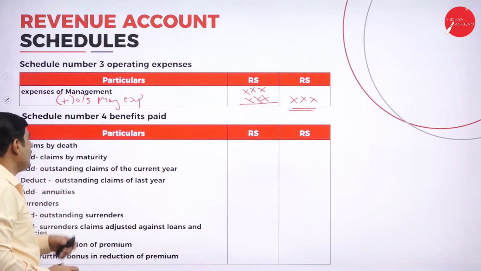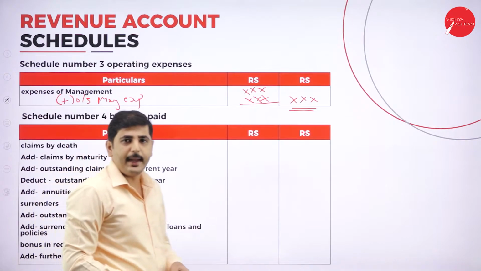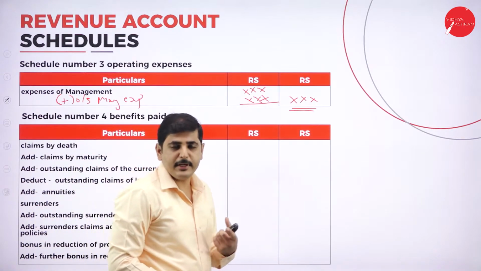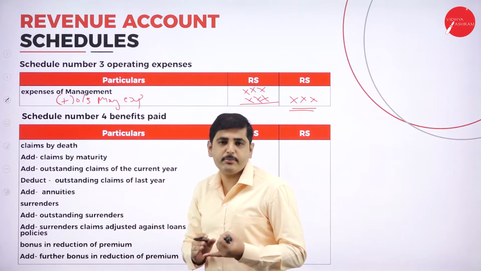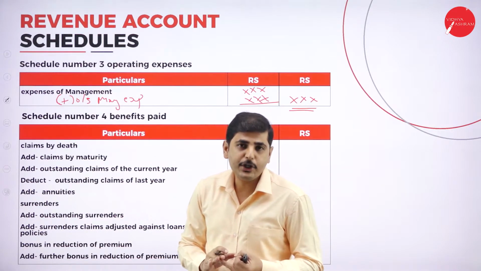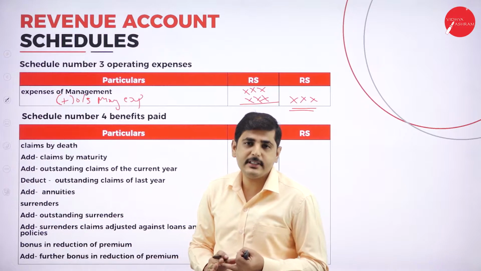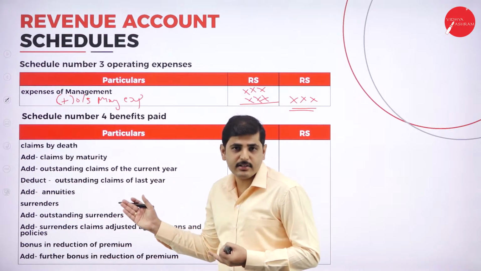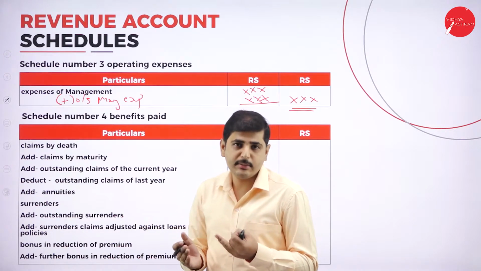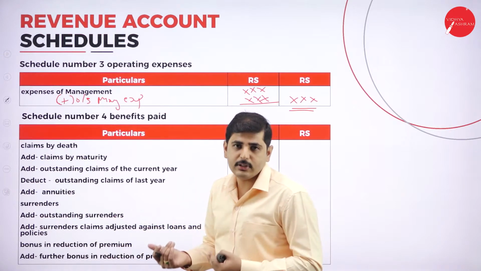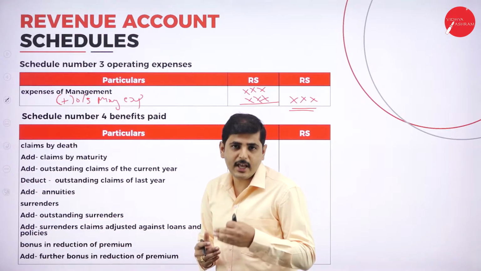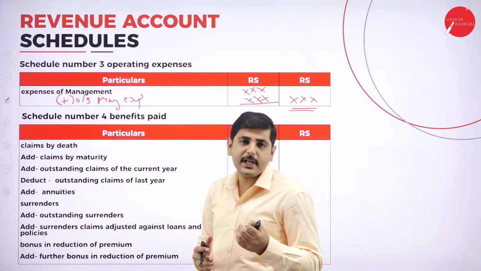Next one, schedule number 4, benefits paid. What are the benefits paid by the insurance company? It may be claims by death, claims by maturity of the insurance policy, and also surrenders. For example, if a customer does not want to continue the life insurance policy and wants to surrender it to the insurance company, then the company has to pay the amount, and also has to pay the bonus.